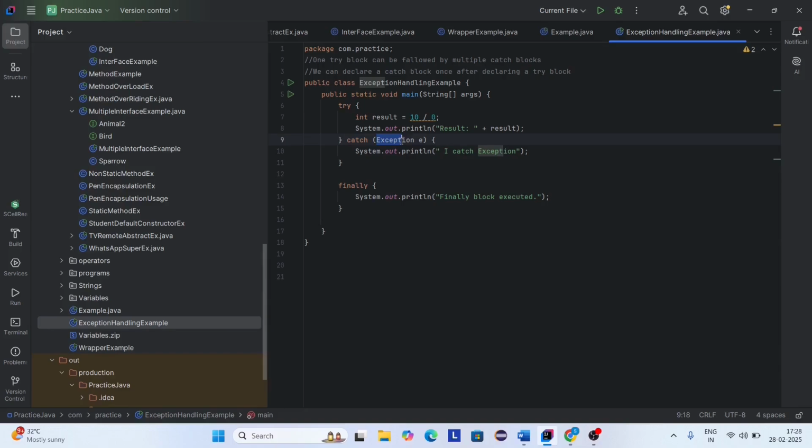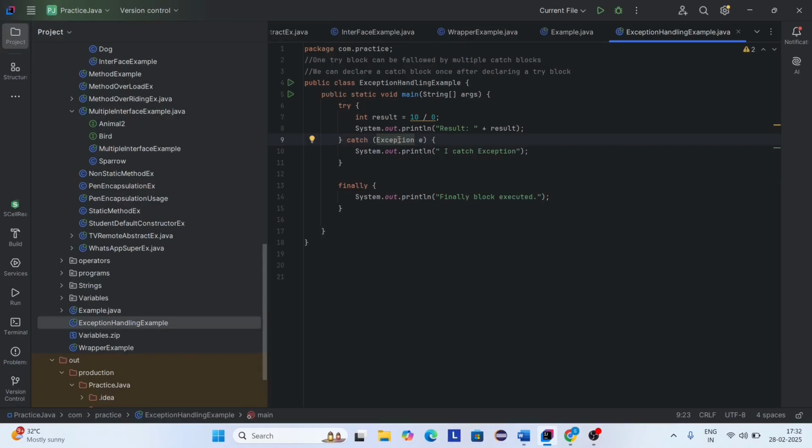Example, here I have written Exception. Here Exception is a generic one, so for any error, it will support. Inside the try block, I am writing the exception causing statement. In the catch block, if you are not sure about what kind of exception it is, then you could simply write Exception. It is a parent class. It can accept all kinds of exceptions. Here e is just a variable assigning an object to this class.